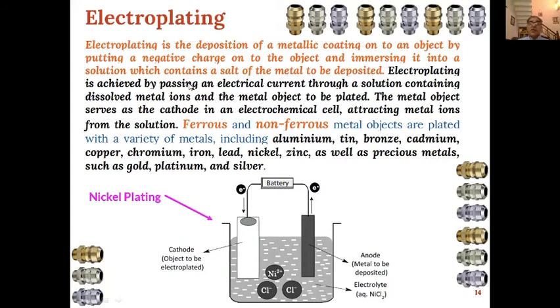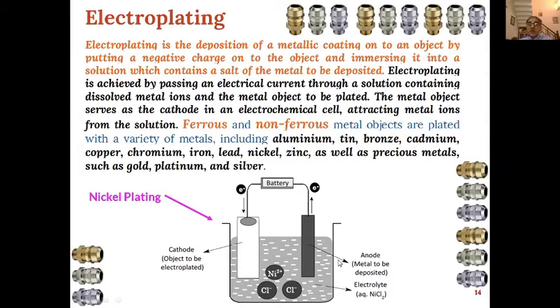Now first is electroplating. Electroplating is the deposition of a metallic coating onto an object by putting a negative charge onto the object and immersing it into a solution which contains a salt of the metal to be deposited. So we can see from here that this is the object to be electroplated, and this will act as a cathode, and the metal which is to be deposited will be acting as anode.